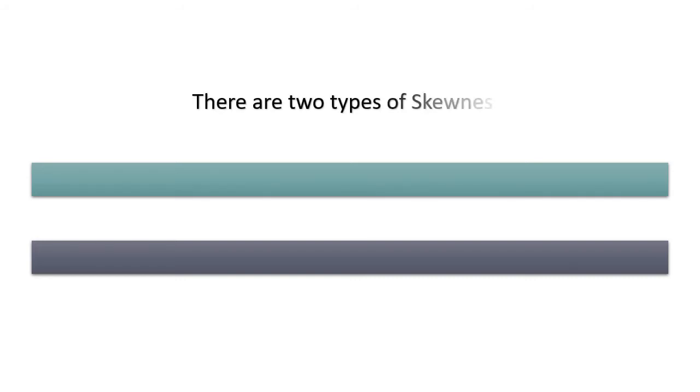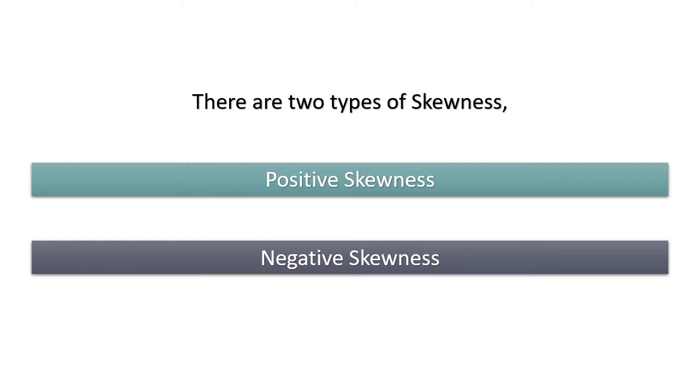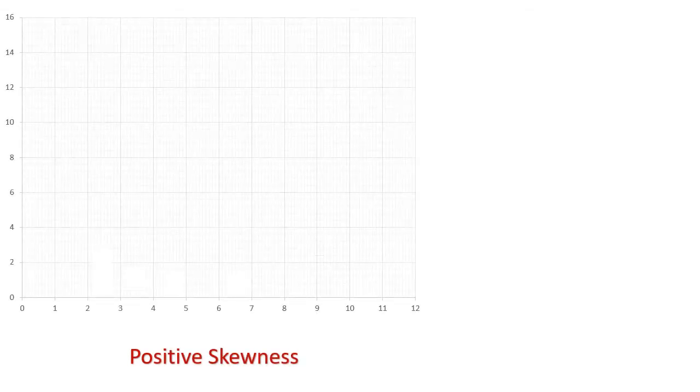There are two types of skewness: positive skewness and negative skewness. Remember this. Let's check what is the meaning of positive skewness.